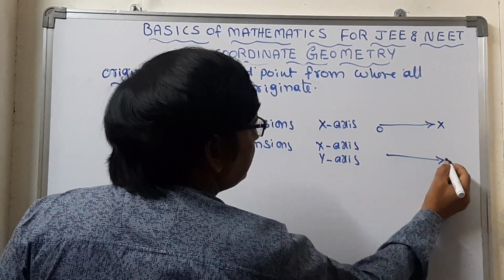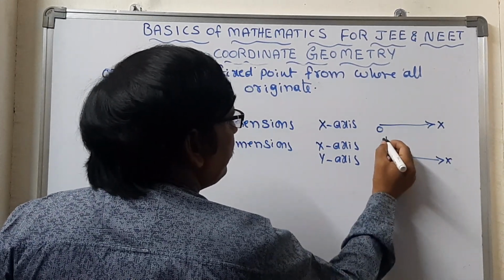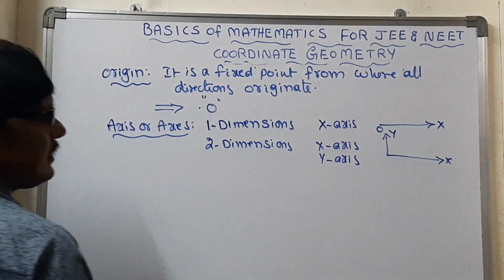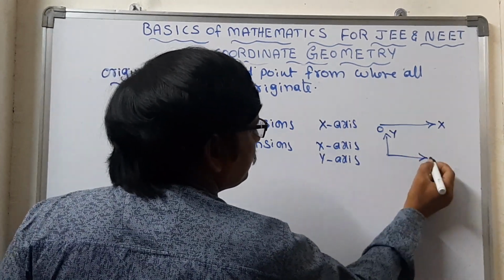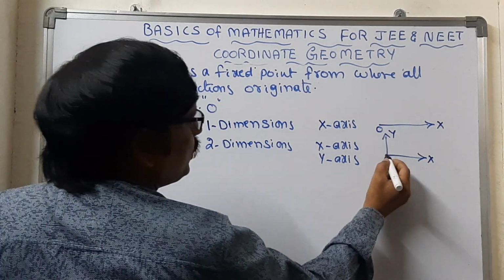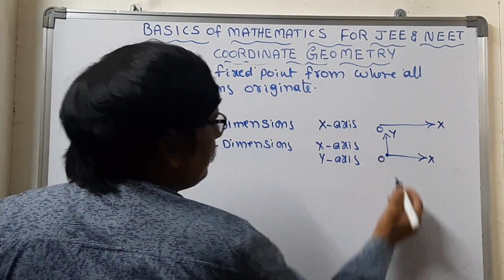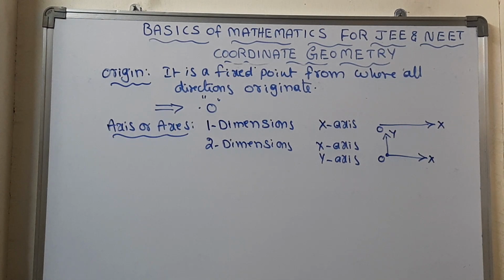This side is the x-axis and this side is the y-axis, and these two should be perpendicular, originating from the origin.